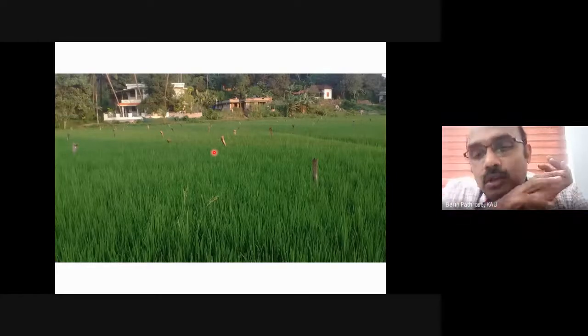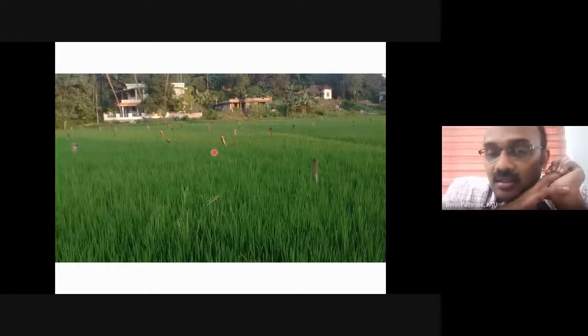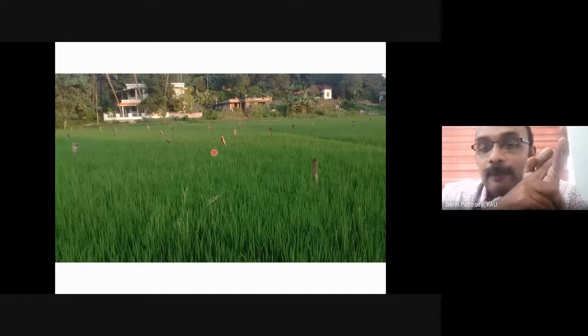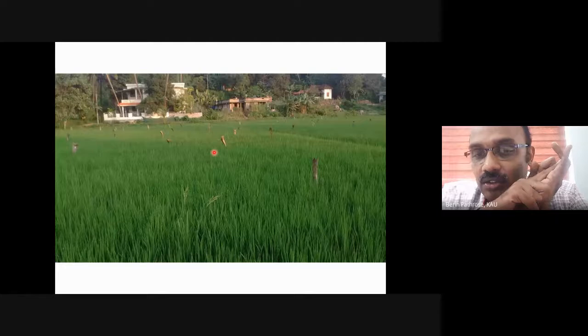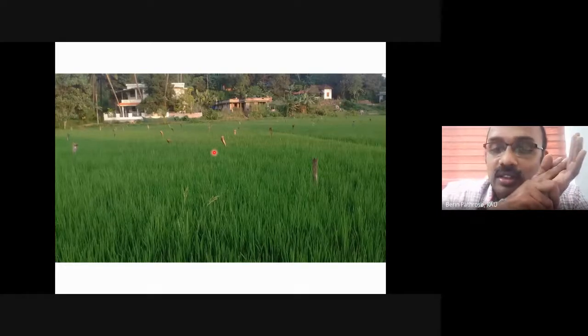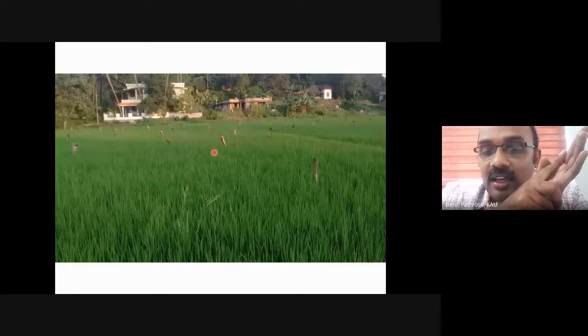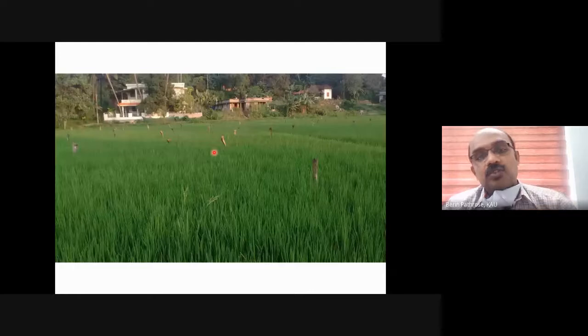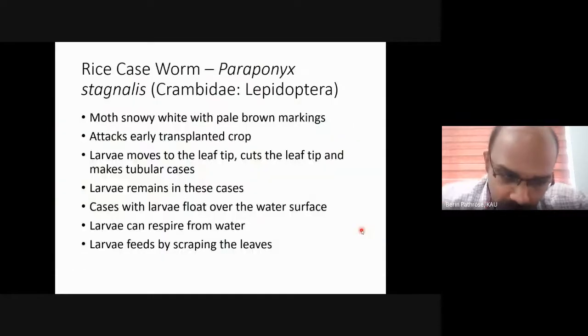So we usually don't recommend insecticides for the management of armyworm, because if you flood the field, it is easy to manage. You can release ducks into the field, or you have to manage the weeds because moths lay eggs on the weeds, and we can install bird perches. So this is with respect to rice armyworm or swarming caterpillar.